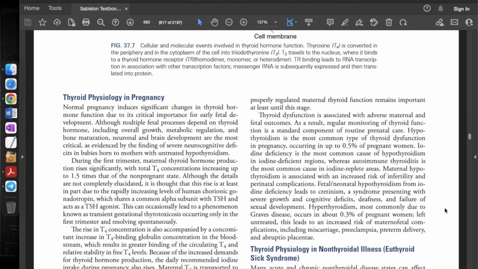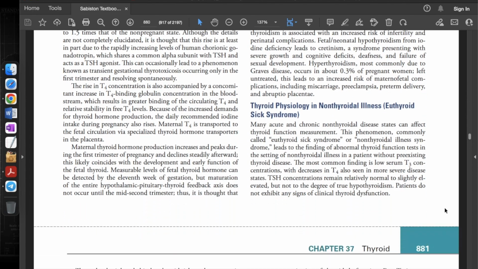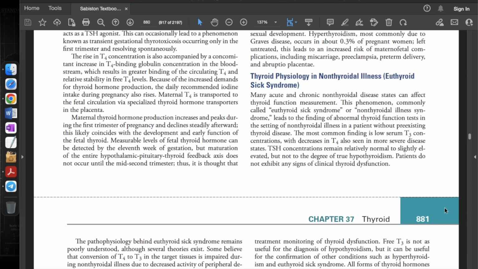Hyperthyroidism, most commonly due to Graves' disease, occurs in about 0.3% of pregnant women. Left untreated, this leads to an increased level of risk of maternal-fetal complications, including miscarriage, preeclampsia, preterm delivery, and abruptio placentae. Now, the thyroid physiology in non-thyroidal illness, like euthyroid sick syndrome.